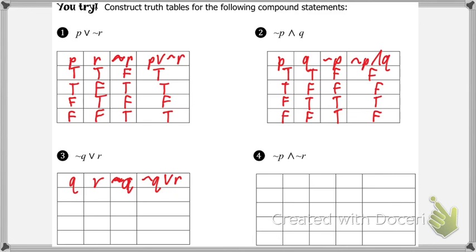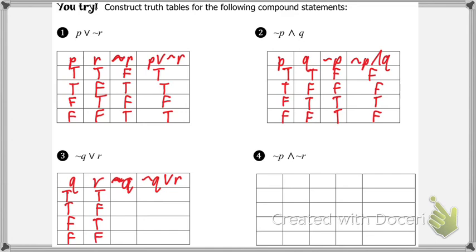All right, so we start off with the normal Q, the normal R. Even though we don't see a normal Q, because not Q shows up, we're going to put normal Q in there. Now, once again, the first column, we're going to do what? True, true, false, false. First half true, second half false. Very good, Tony. Second column, the last statement we do, we're going to alternate. True, false, true, false.